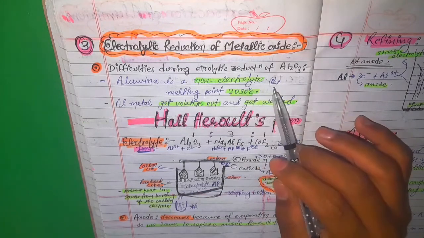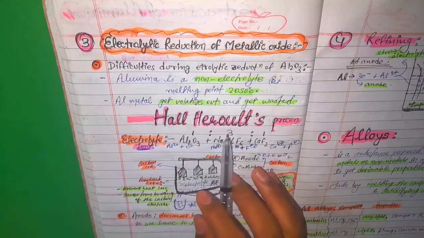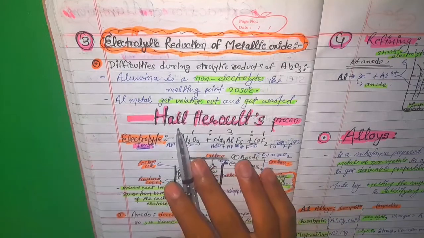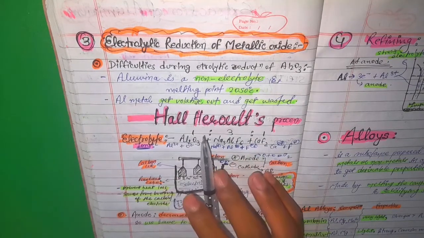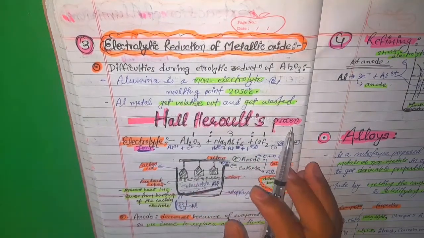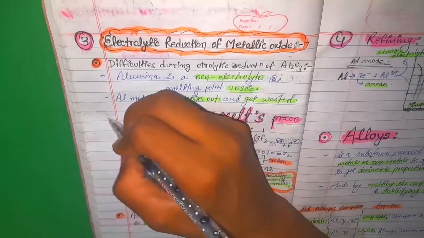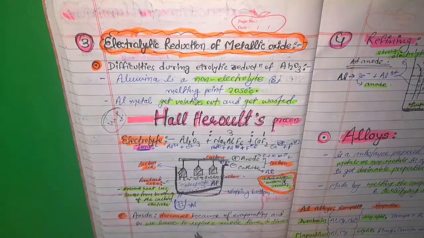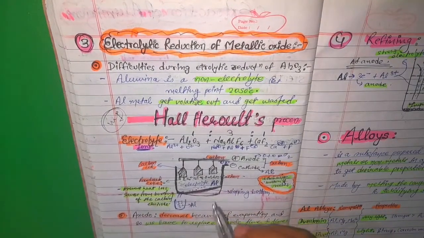So it was not successful. The solution to that problem was given by scientists Hall and Heroult, and the process was named the Hall-Heroult process. Now see, this process is very, very important, and what follows is also very important. So from here you must watch carefully.